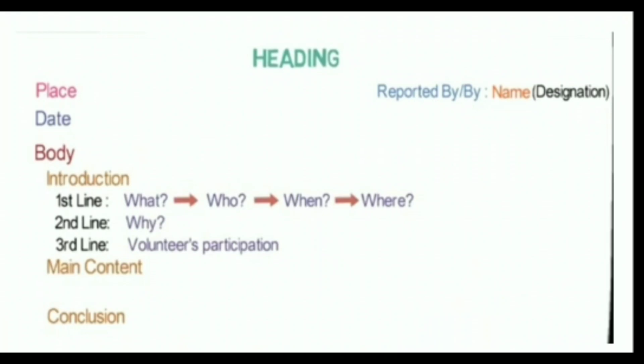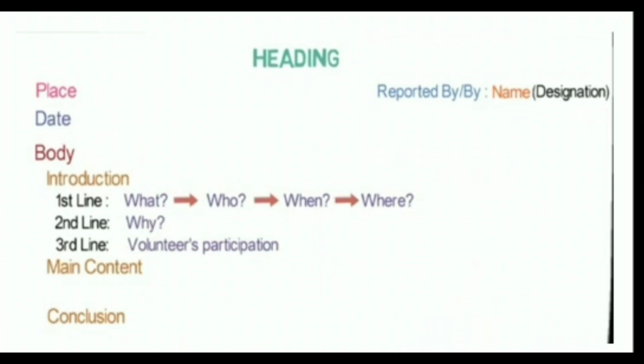Second slide we are seeing, we have written something here. First is the heading. You have to write the heading about your topic, what you are going to discuss. Now second will be the place where this report has been established, date, reported by name, body, introduction level. First will be why, who, when and where. It means why we are conducting this, how we are going to do this, where we have done this, and when we have done this. All are the things that you have to cover firstly.